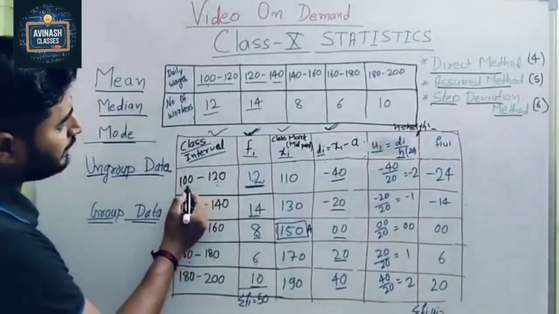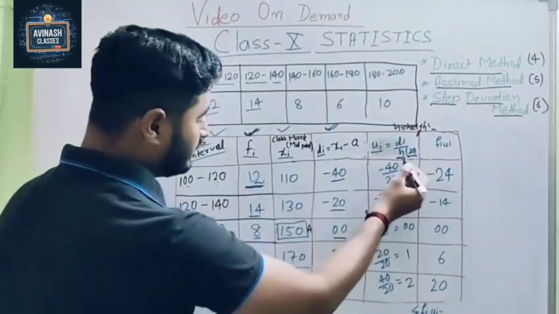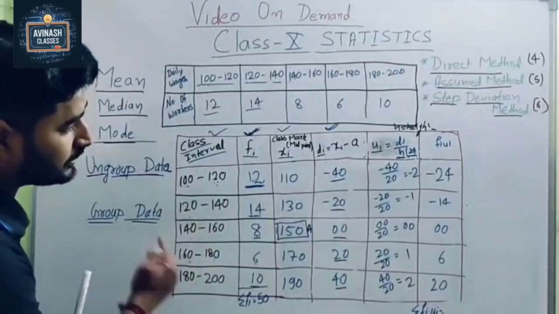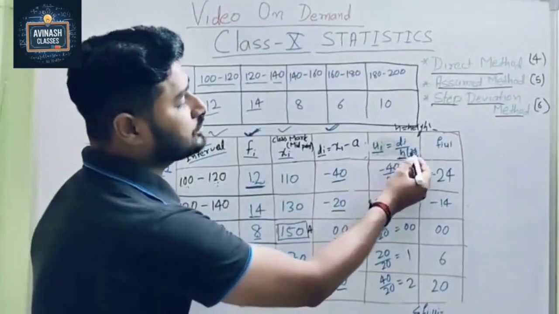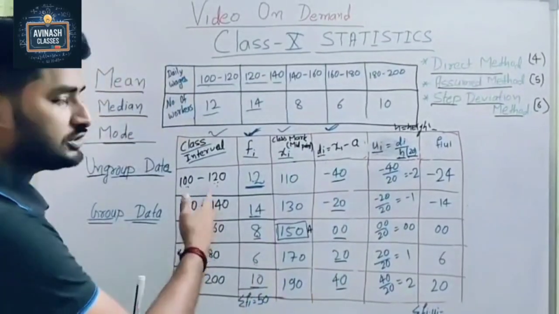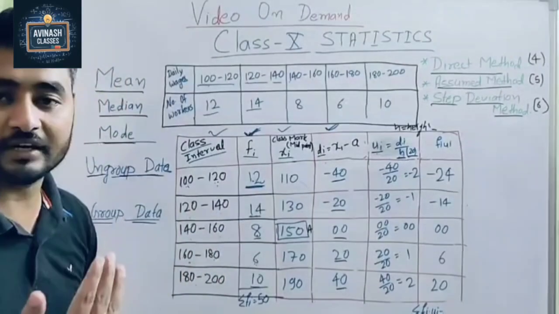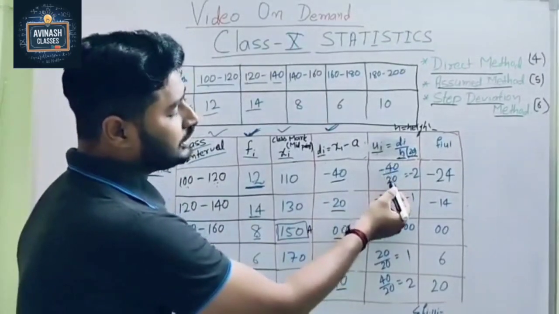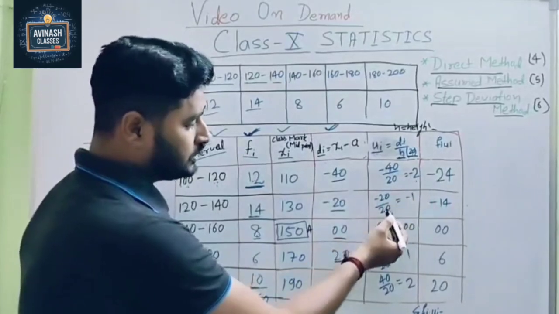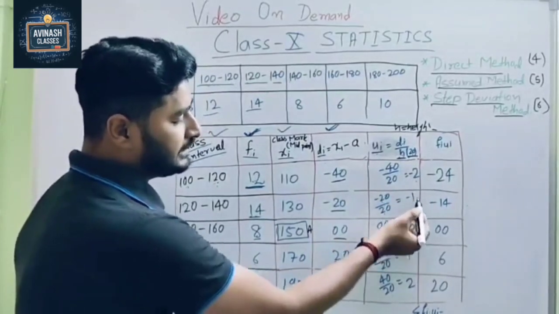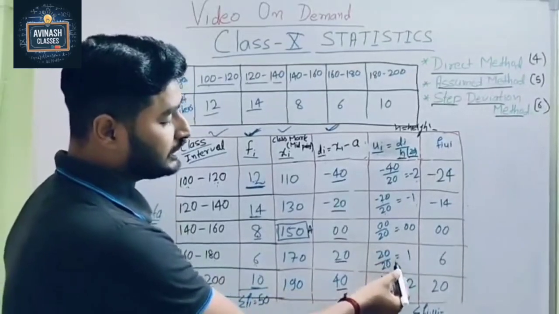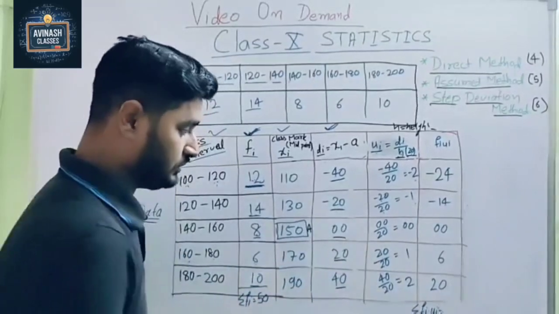Height is the difference between these class limits. So 120 minus 100, what do we get here? 20. And you know h is always the same: 20, 20, 20, 20. So we assume here h equals 20. In some questions it may be 10, in some 30, 40, whatever it is. Now minus 40 divided by 20, negative 2. Minus 20 divided by 20, negative 1. 0 divided by any number, the answer will be 0. Then 20 divided by 20 is 1, and 40 divided by 20 is 2.